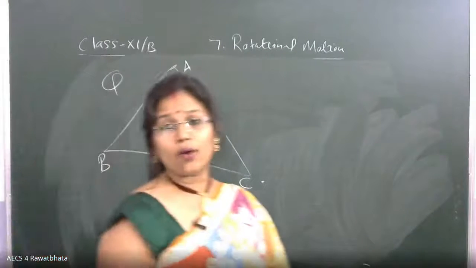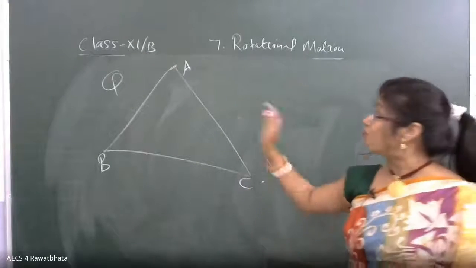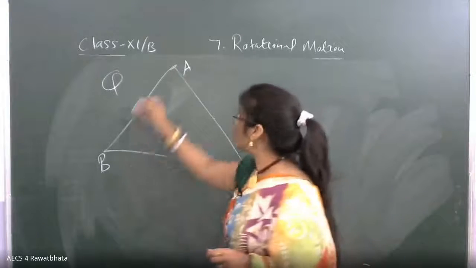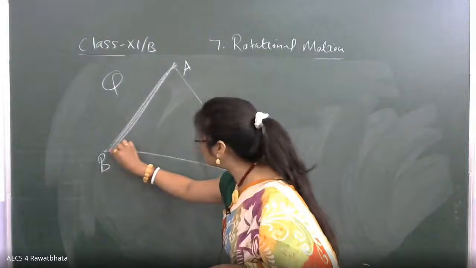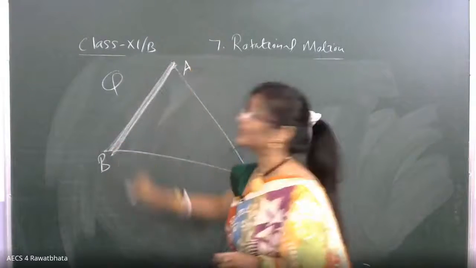They're asking you to find the center of mass for this triangular lamina. Now any one of you can tell me, by applying simple logic, what will be the center of mass of this lamina. If we are talking about the individual strip, dear, AB, then what will be the center of mass for the strip AB?